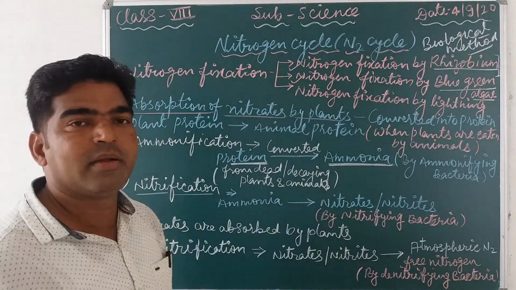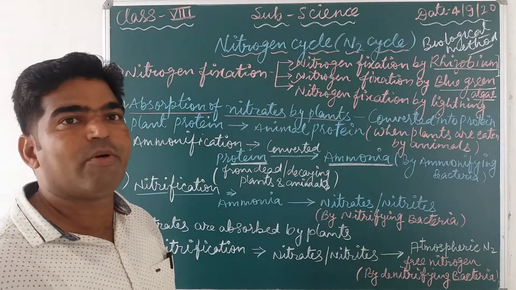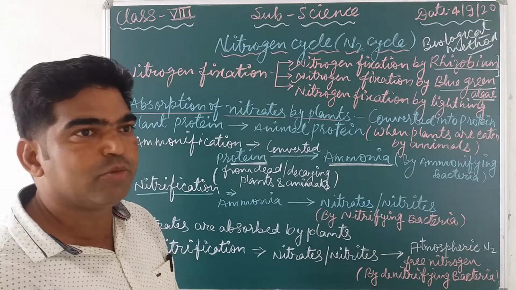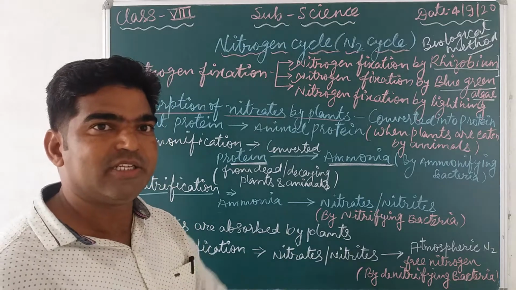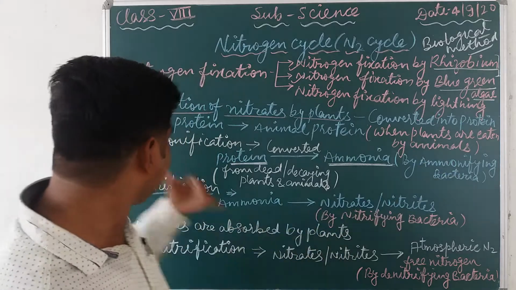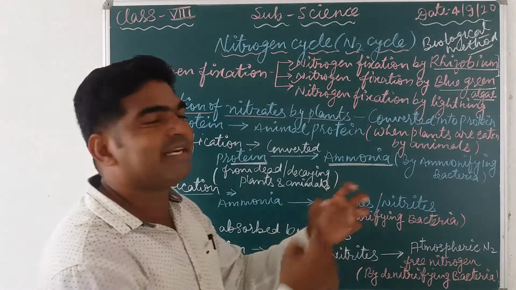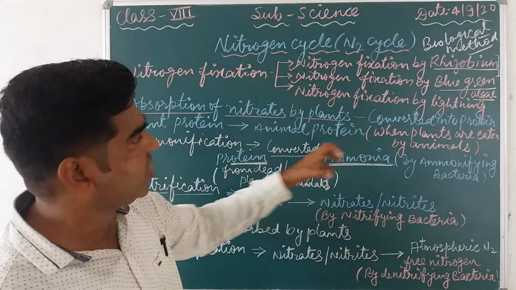Means that compound of nitrogen in the form of nitrate and nitrite is utilized by the plant and converted into the plant protein. Now next, third step. All these steps are connected to each other.